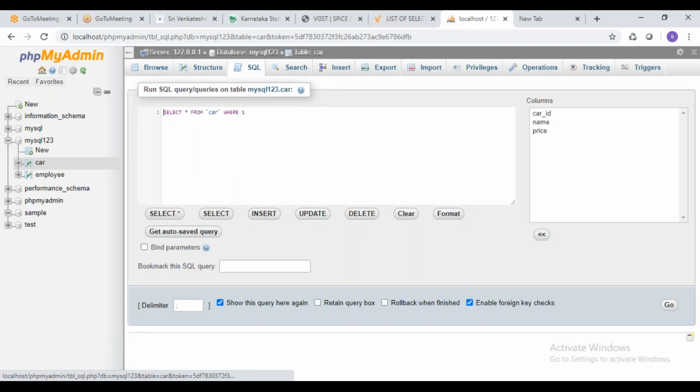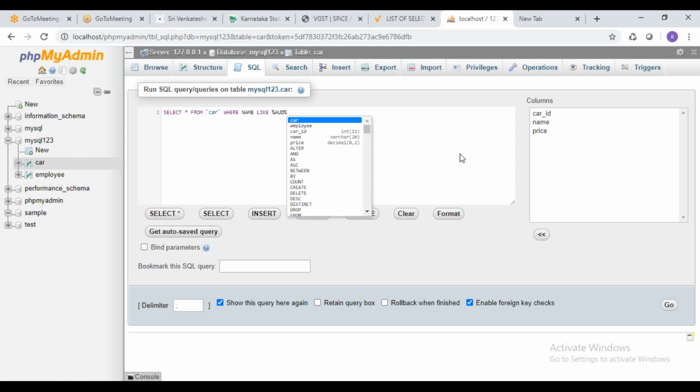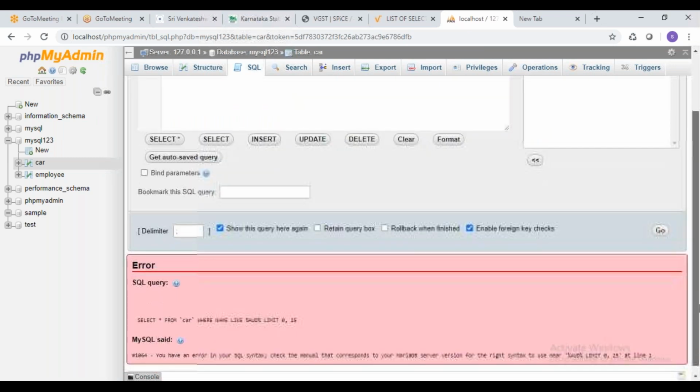I'm writing one more query: select star from car where name like percentage AUD percentage. What will it do? It is going to take the values where the name starts with these three characters. We'll see what will happen now. Some error. What is the error?